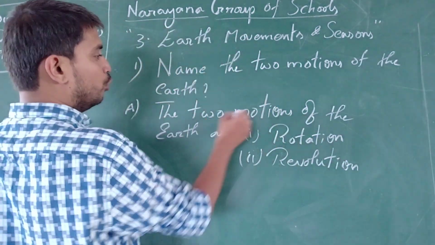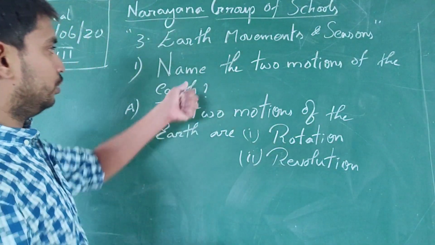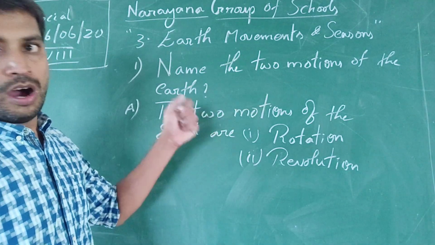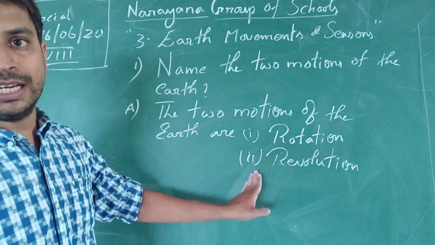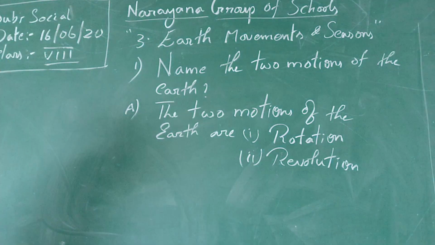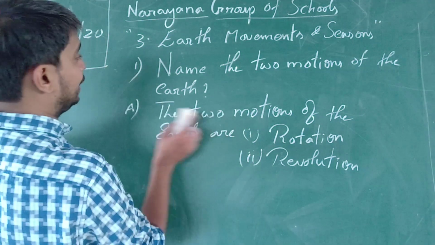Now what is the meaning of motion? The movement. So name the two motions of the Earth: the first one is rotation and the second one is revolution. Is it clear, children? So we are moving to the second question now.